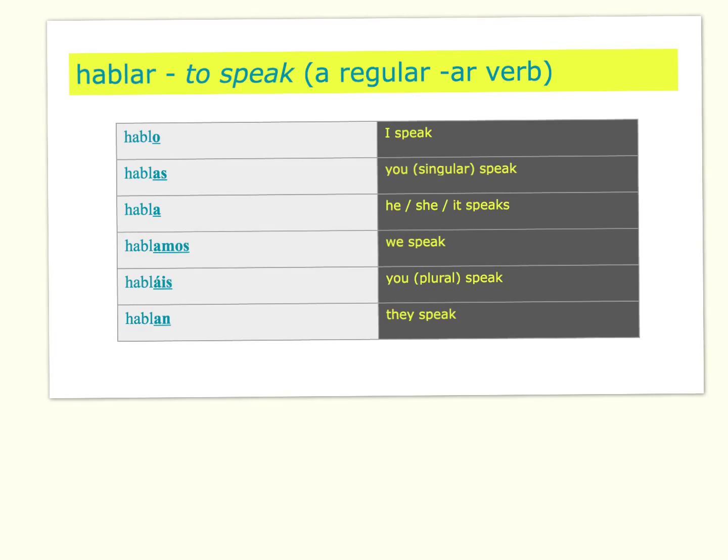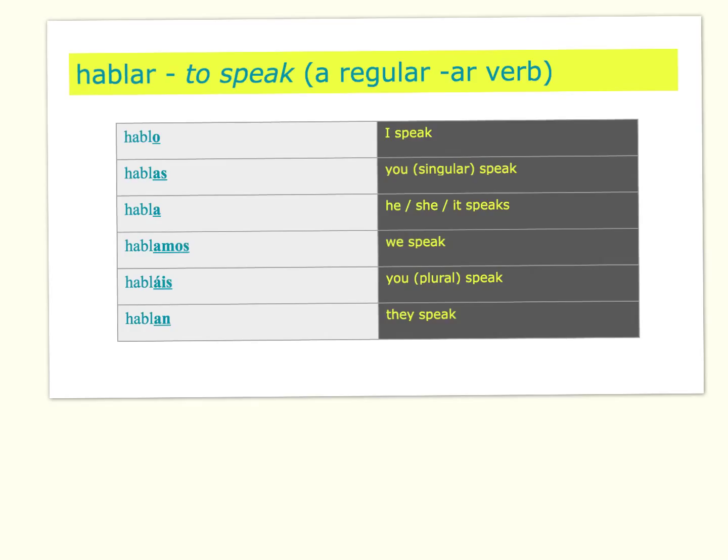So a regular verb is a verb which has lots of other verbs that follow the same pattern as it, i.e. it's the model for other kinds of verbs. The most common kind of regular verb in Spanish is a verb that ends in AR, an AR regular verb. Hablar is one we can use as our model. So if we learn the endings of the verb hablar, to speak, we'll also know the endings of any other regular AR verb.